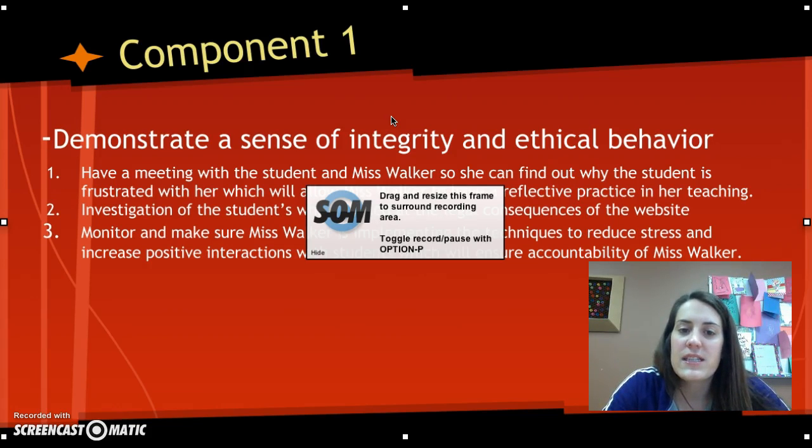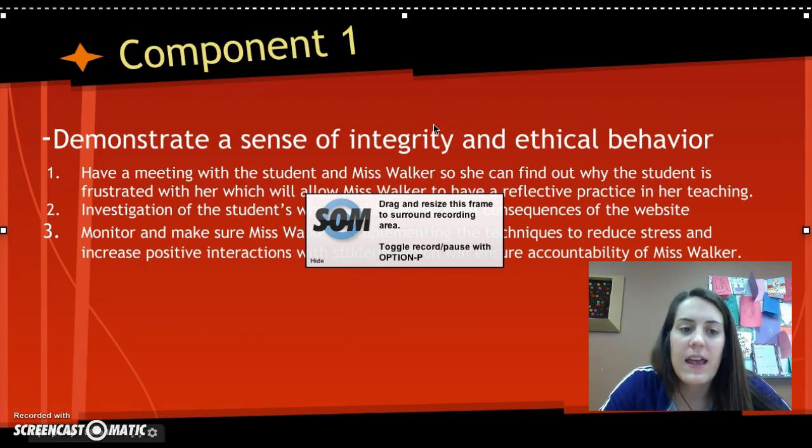Component 1, demonstrate a sense of integrity and ethical behavior. Have a meeting with the students and Ms. Walker so she can find out why the students are frustrated with her. That will allow Ms. Walker to have a reflective practice in her teaching. Investigate the students who created the website, and there should be consequences for the website. Monitor and make sure Ms. Walker is implementing the techniques to reduce stress and increase the positive environment in her classroom. And you need to make sure there's accountability for Ms. Walker in implementing these strategies.